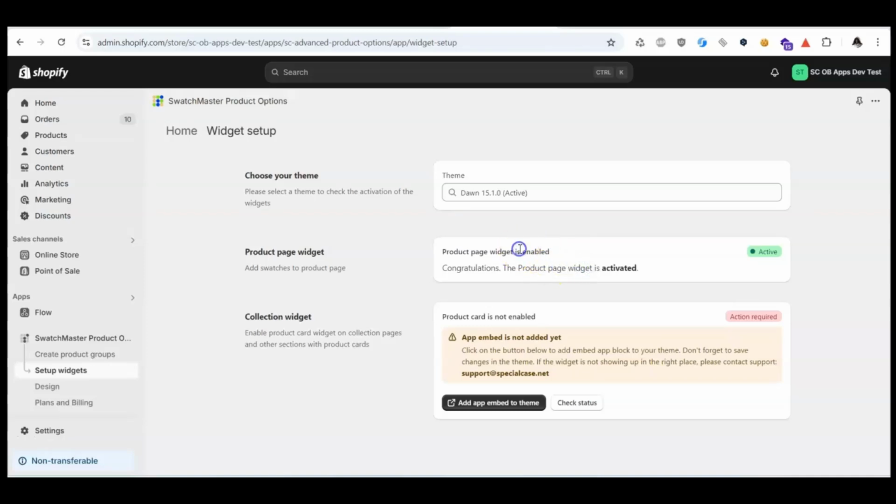Okay, now to display swatches at the collection level, add a collection widget. Click the Add button next to the collection widget section. The system will redirect you to the theme settings page in the customizer.